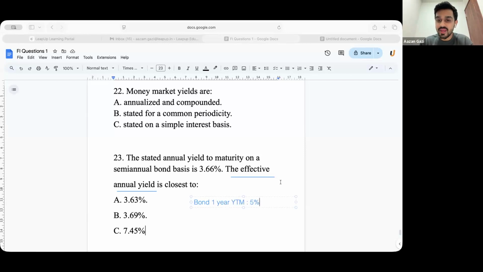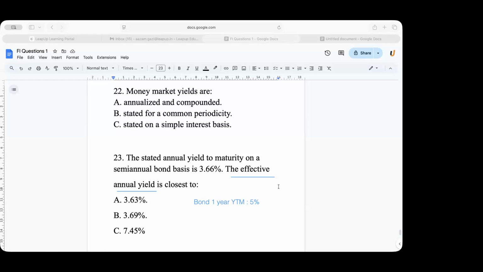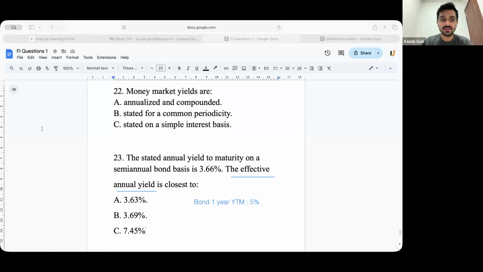So what is the return that you will make on this bond, guys? हमने अभी किया था. 5%. Simple. You will make a return of 5%.